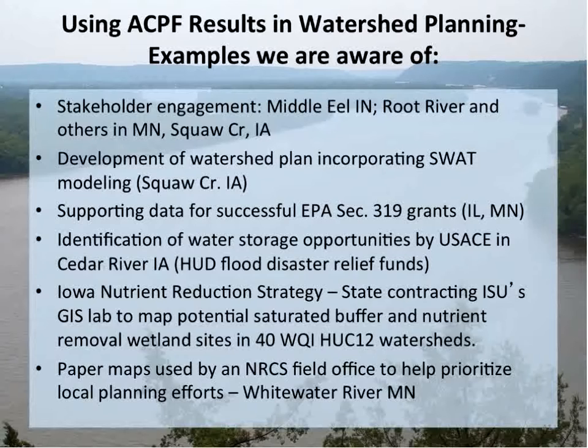It's being used as part of the implementation of the Iowa Nutrient Reduction Strategy. In Iowa, we've got a series of water quality initiative watersheds. There's 40 of them involved, and the state is contracting with Iowa State's GIS facility to map out sites for saturated buffers and nutrient reduction wetlands, and then we'll be providing this information to watershed planners who have been hired to work with producers in those areas.